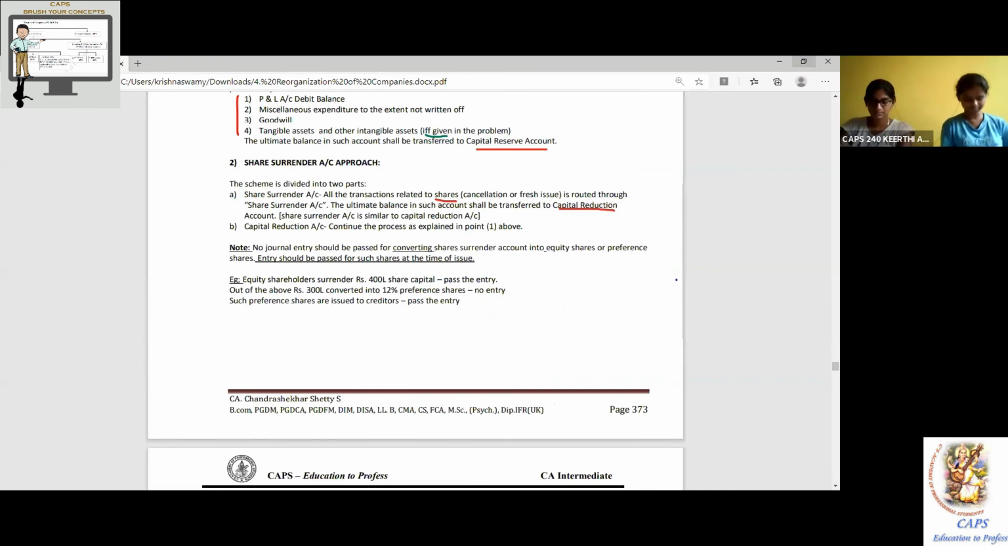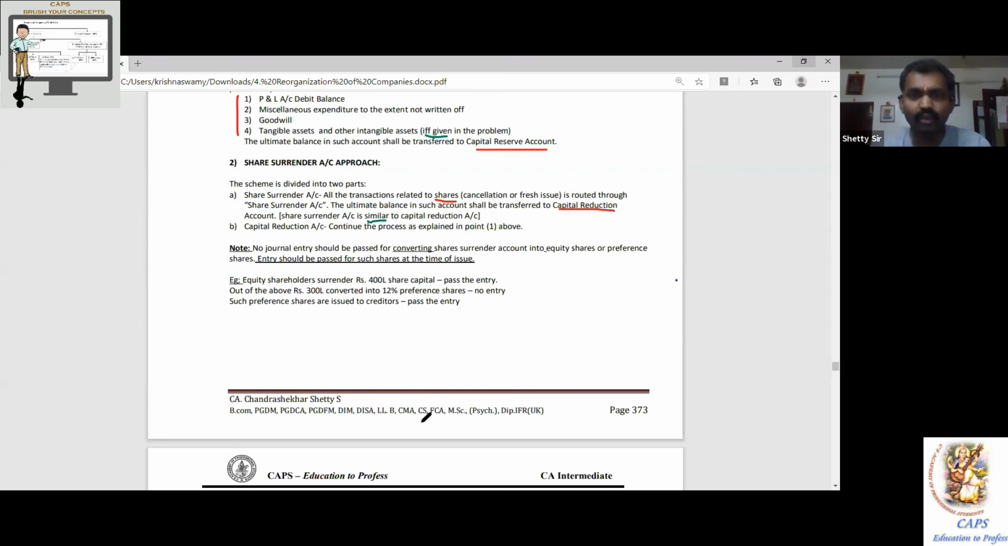Share surrender account. Don't use the word share suspense. It is not share suspense. It is share surrender account. Continue. The ultimate balance in such account shall be transferred to capital reduction account. Share surrender account is similar to capital reduction account. I said it is a cut approach. So cut the share-related items first, and the profit balance is transferred to capital reduction account. It is like a trading account and P&L account, trading account separately, P&L account separately.